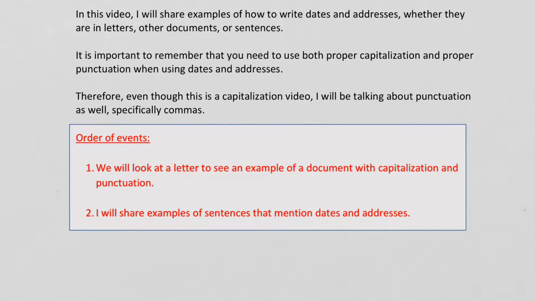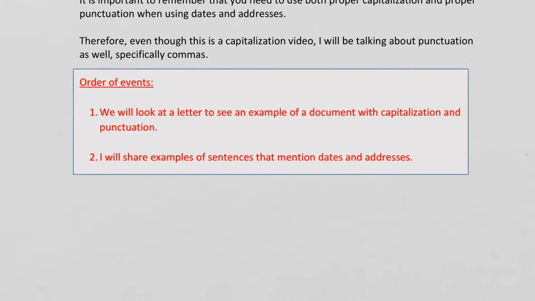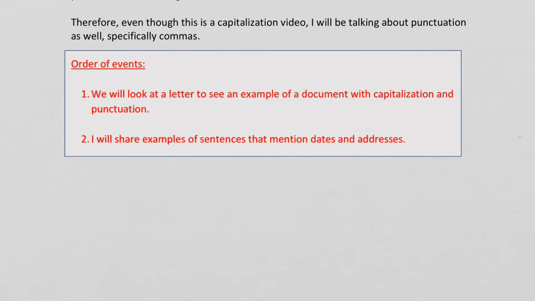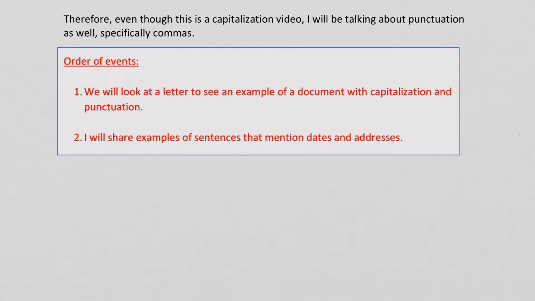It is important to remember that you need to use both proper capitalization and proper punctuation when using dates and addresses. Therefore, even though this is a capitalization video, I will be talking about punctuation as well, specifically commas. So you'll see other kinds of punctuation, but really the focus of this video is on capitalization and commas at the same time.